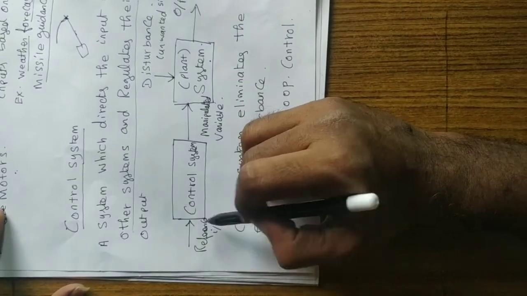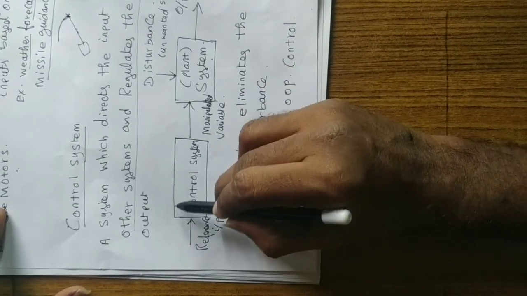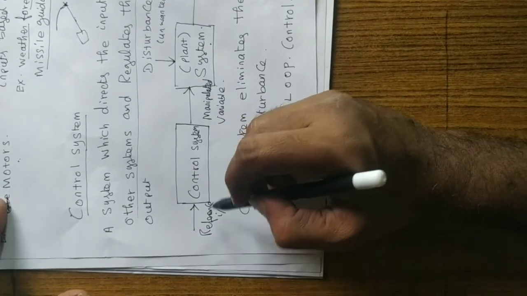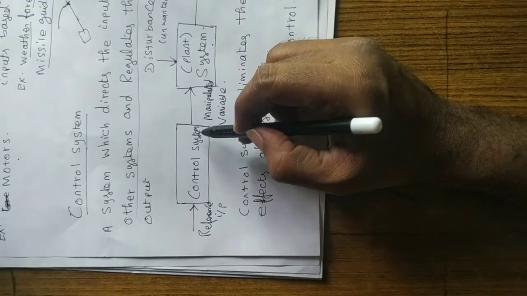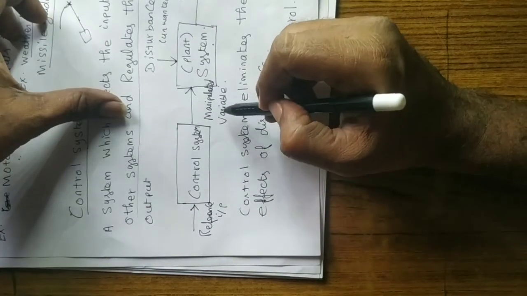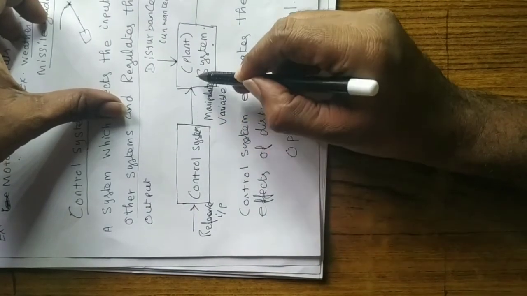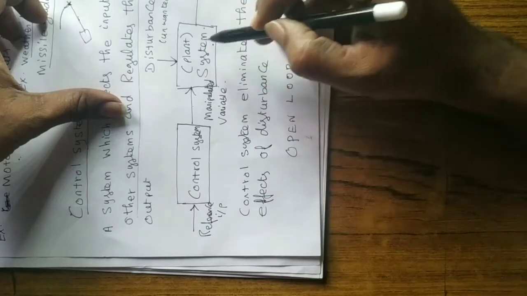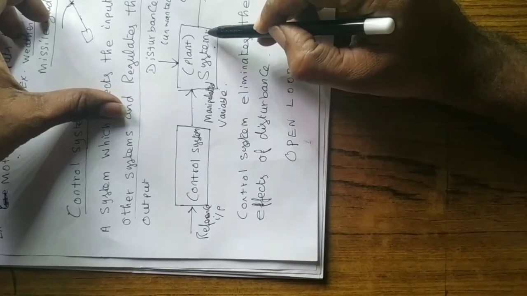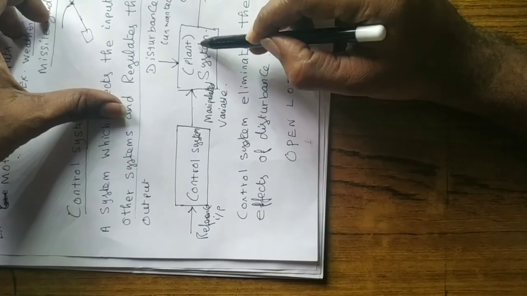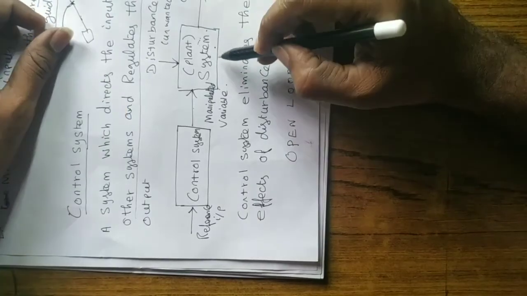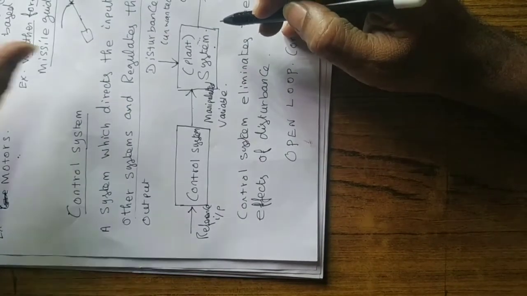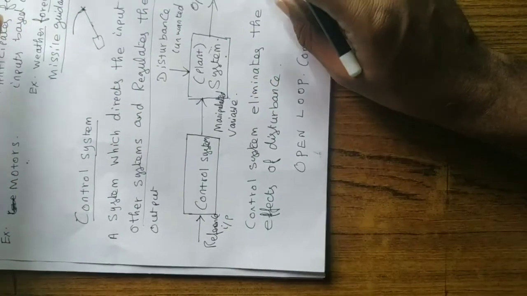So for that you need another system here, that is called a control system. Control system gives the output called manipulated variable, which is used to regulate, control the required parameter in this particular system. Maybe a temperature, pressure, flow, anything. So that is called a control system.